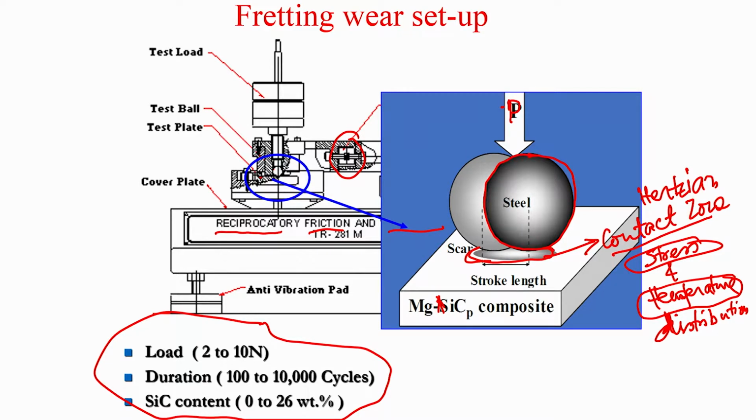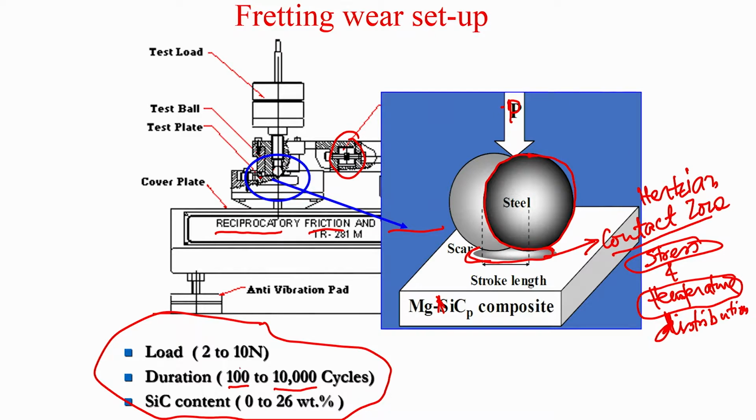I should point out here why we also use a low number of cycles to investigate the wear mechanism. The reason is that at a low number of cycles, when the wear damage sets in, we would like to understand how the wear mechanism goes through a transition with the number of cycles.